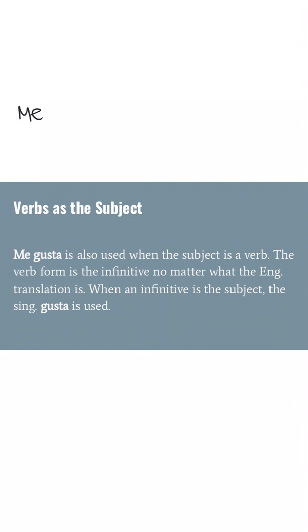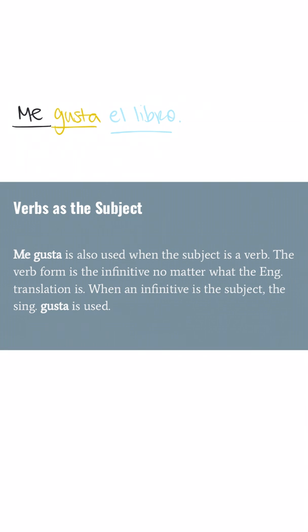We have me, here's my IOP, I am the one being affected. My verb here was gusta, and then finally our subject was the book. So we have el libro, right? So the book is pleasing, and finally to me, right?